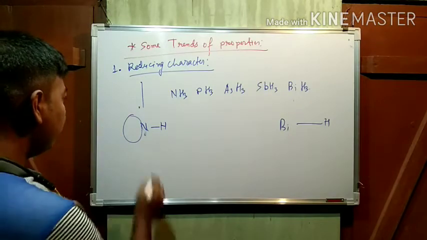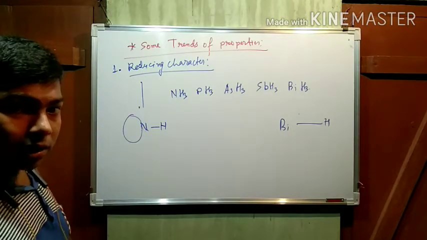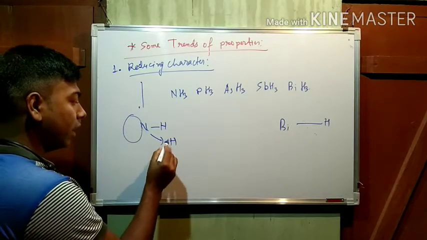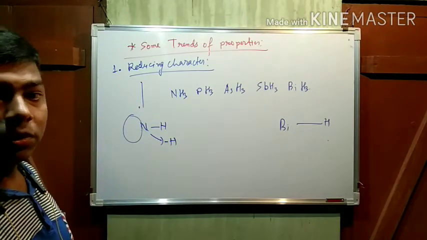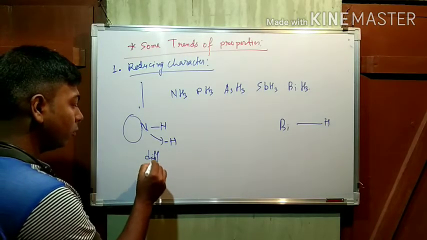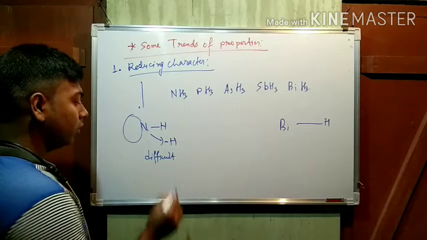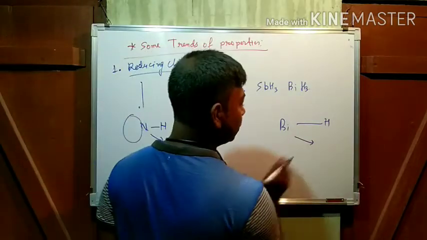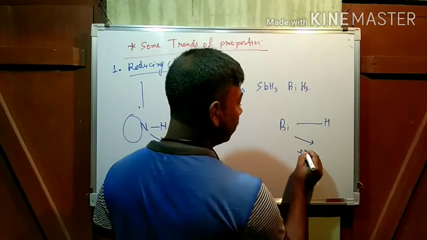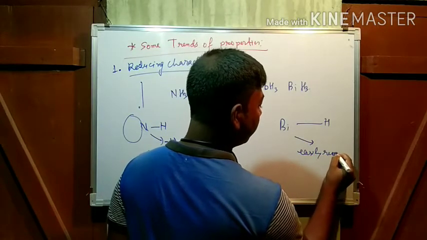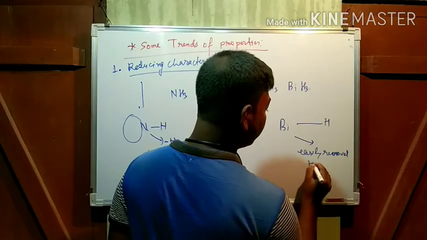Now see, if it is stronger, then obviously the removal of hydrogen will not be easy. This is difficult because there is a strong bond, but here, due to the weak bond between bismuth and hydrogen, hydrogen can be easily removed.